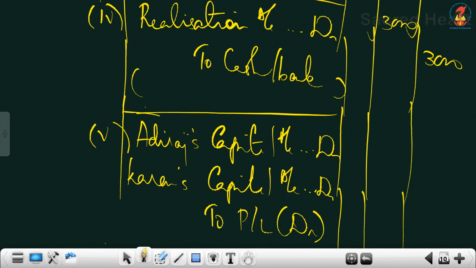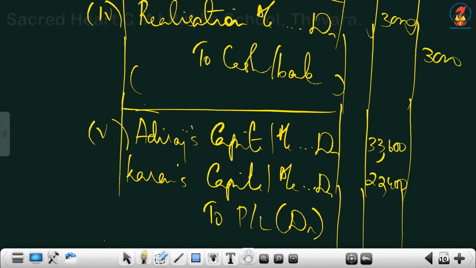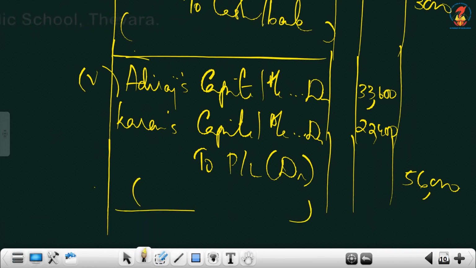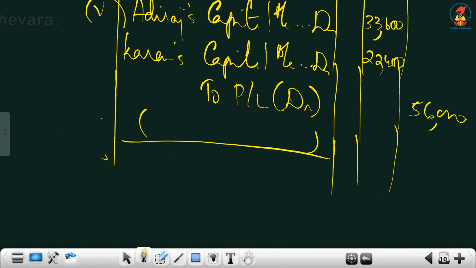Here we have only one ratio, so divide it in the given ratio. 56,000, and the ratio given here is 3:2, so 33,600 and 22,400. Understood? P and L debit balance distributed, or you write loss distributed among partners.